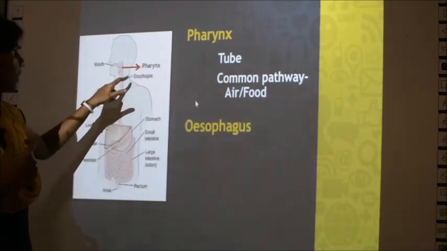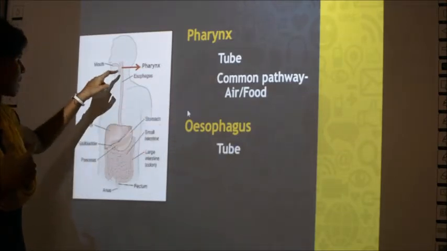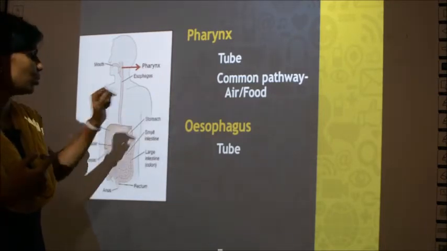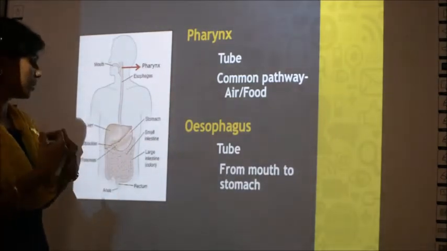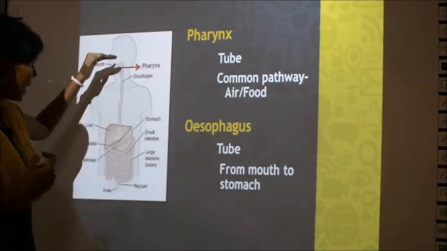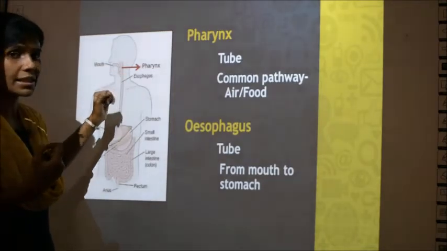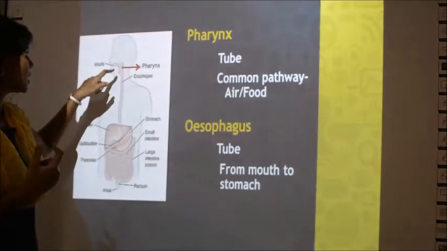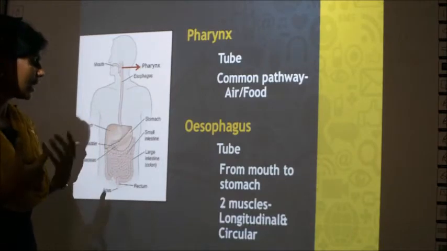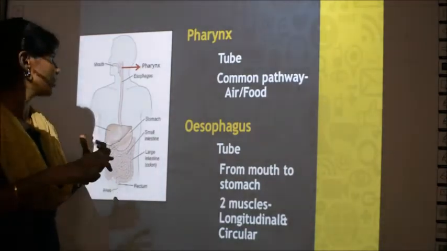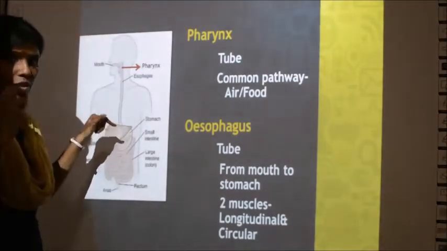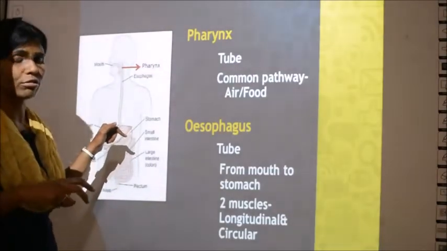Next we learn about the esophagus. What do you know about the esophagus? Like the pharynx, the esophagus is also a long tube. From where to where does the tube extend? From the mouth region till the stomach, the esophagus extends. So you have to describe the esophagus as a long tube which extends from the mouth till the stomach. Here is the stomach, right? What does it do? It helps in pushing the food down. You eat here, and this will push the food down into the stomach.